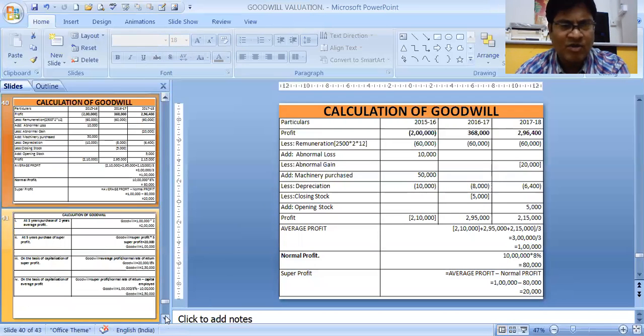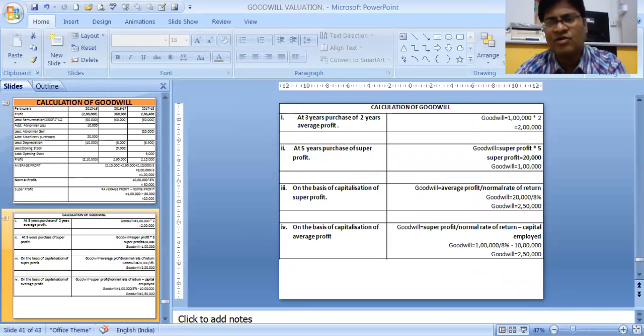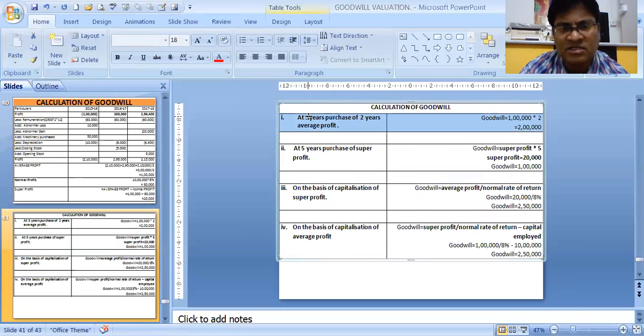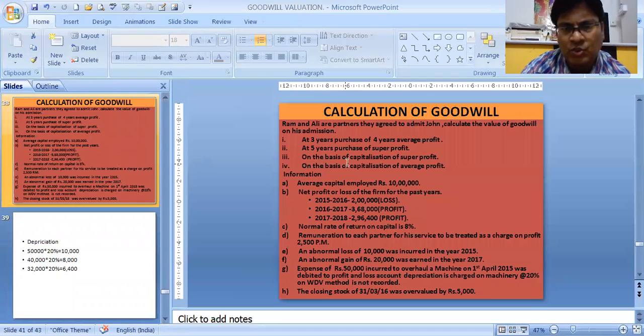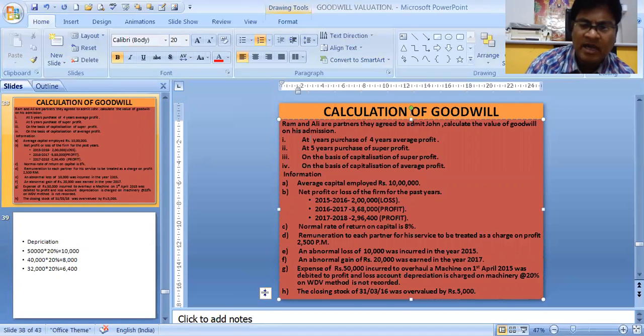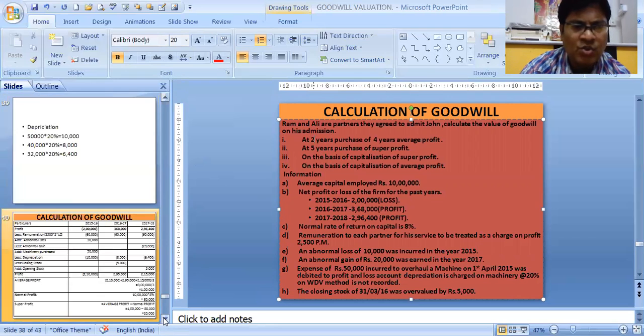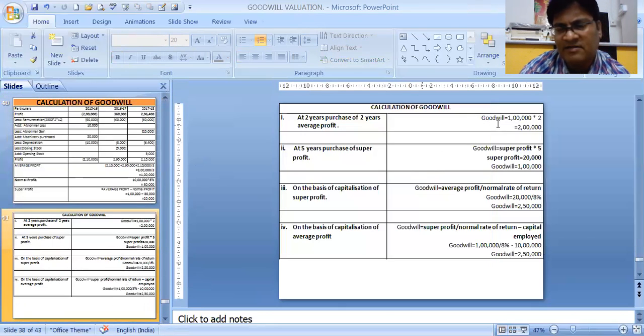Next, we have to calculate the goodwill. See, goodwill is calculated like this. First, 3 years purchase of 2 years average profit. Average profit we have already got, 1 lakh. At 3 years purchase, oh, I made the sum at 2 years purchase. If it is 3 years purchase, we will multiply by 3. If it is 2 years purchase, it is to be multiplied by 2. So into 2 with the average profit, that is nothing but 2 lakhs. Very simple. If 3 years purchase, then into 3.